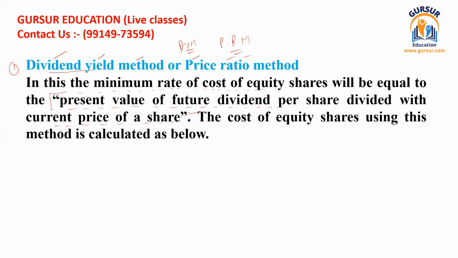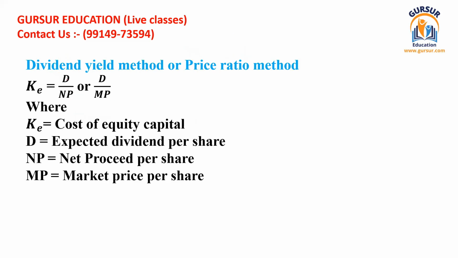You would not get this idea by merely reading this line, so we have to understand it in this way. You have to write the dividend in the numerator. This is going to be the dividend, and it should be divided by either the net proceeds, which you received at the time of issue of equity share capital, or by the market price.